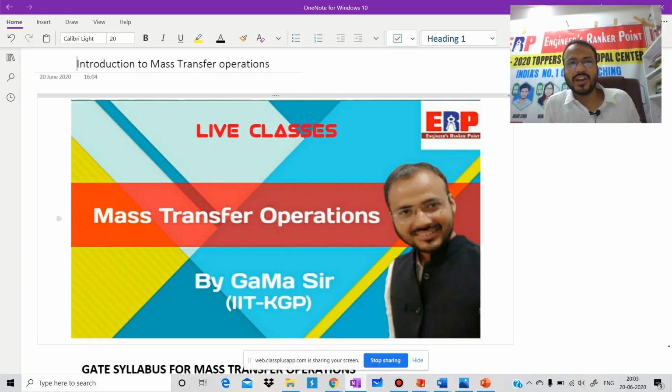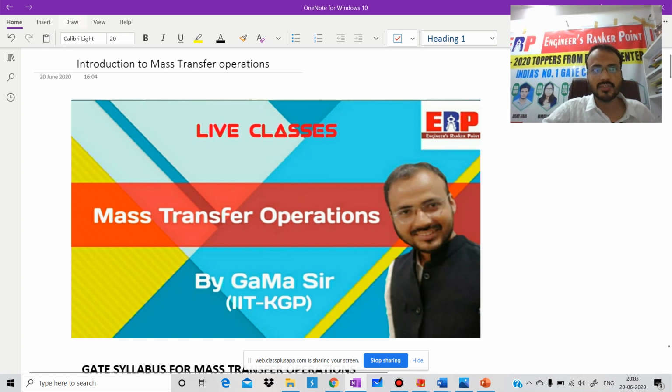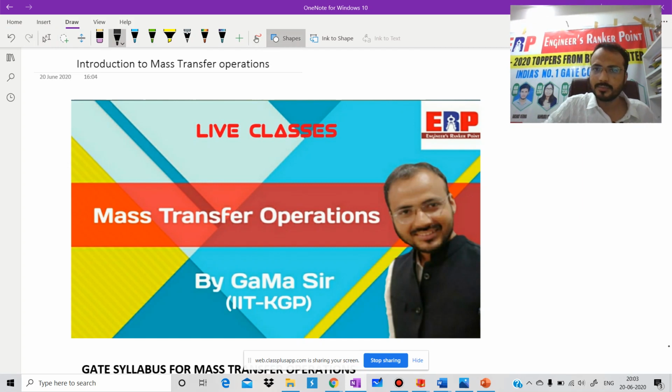Hi friends, now we are going to start our subject, that is mass transfer operation. First we will discuss the syllabus of this subject and then we will continue. Mass transfer is one of the toughest subjects of chemical engineering, but if we study each and everything in a very proper manner, then you will find it very easy. I have some guidelines for everyone.